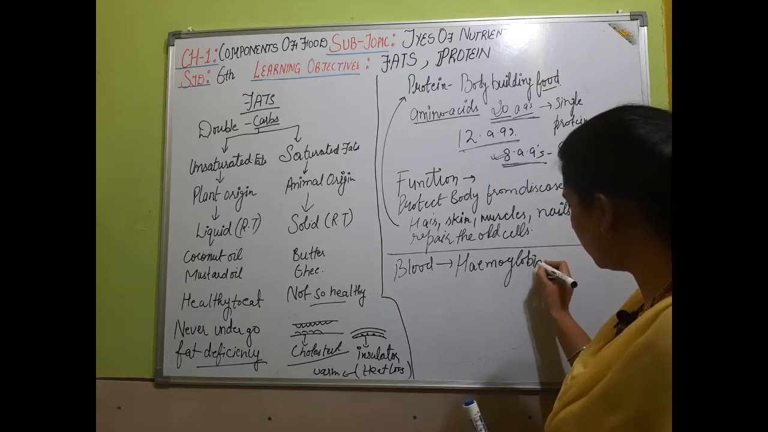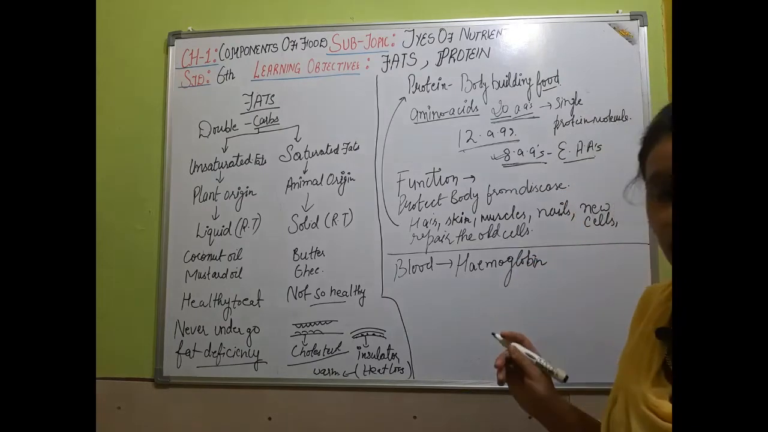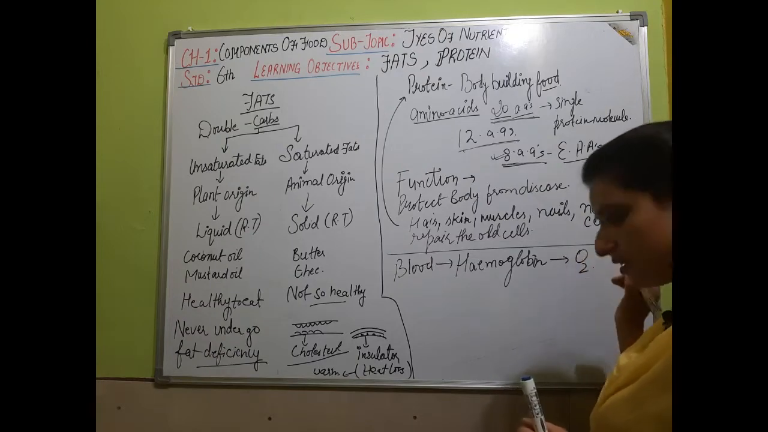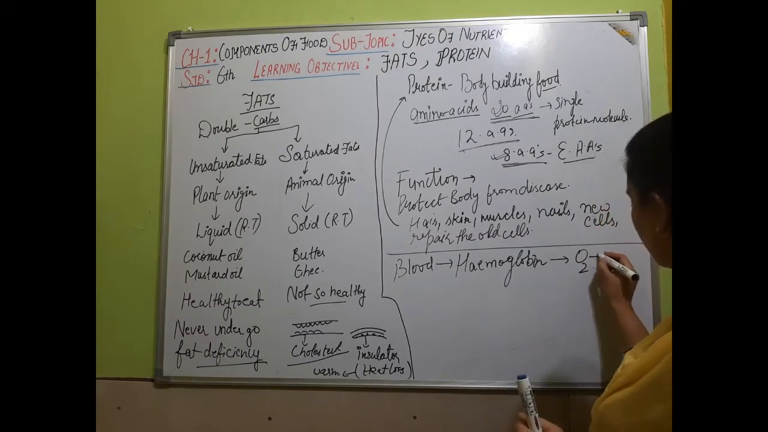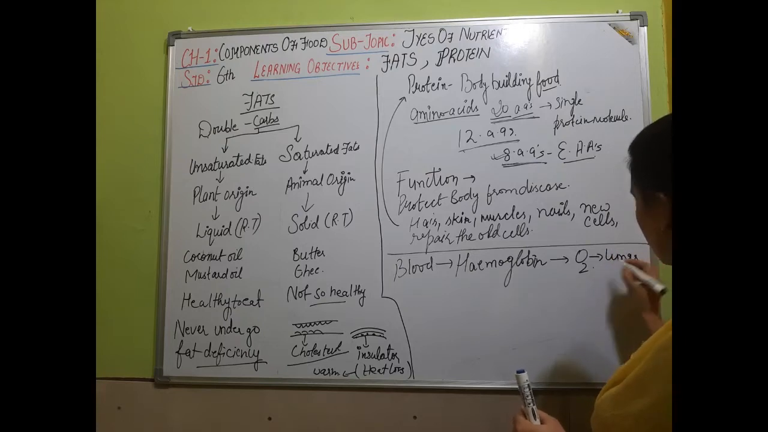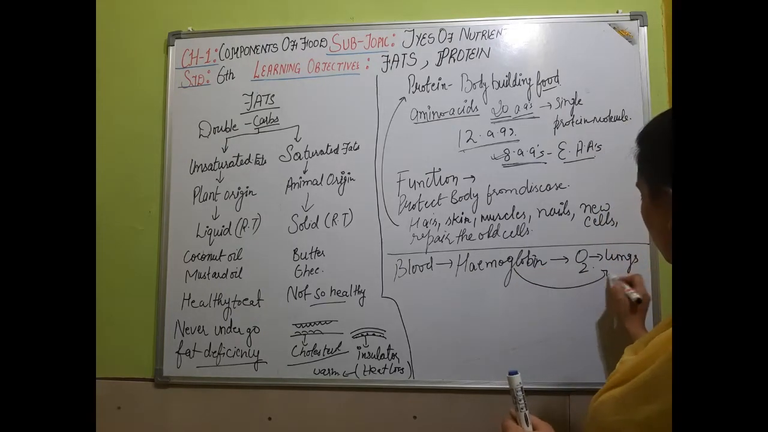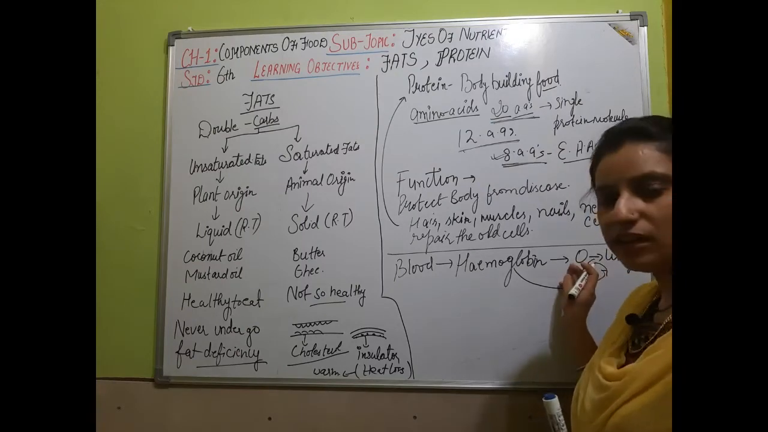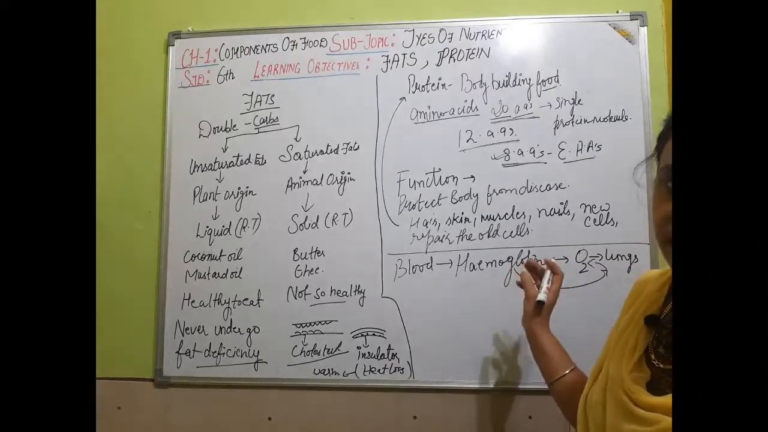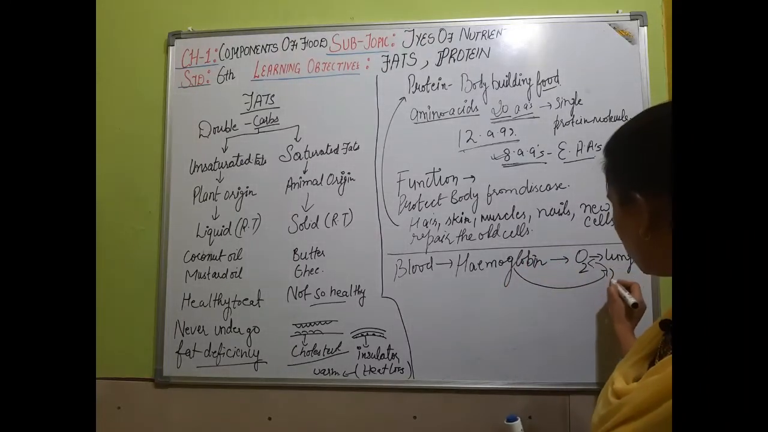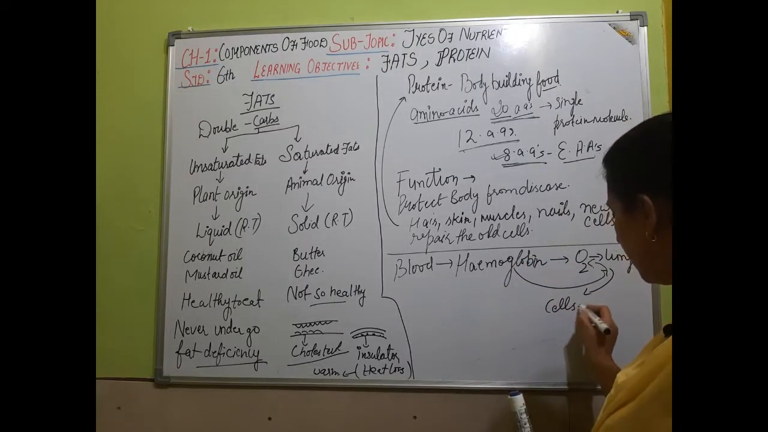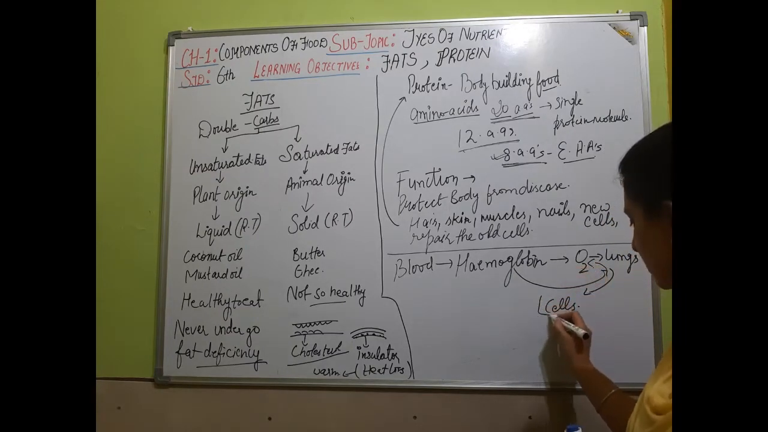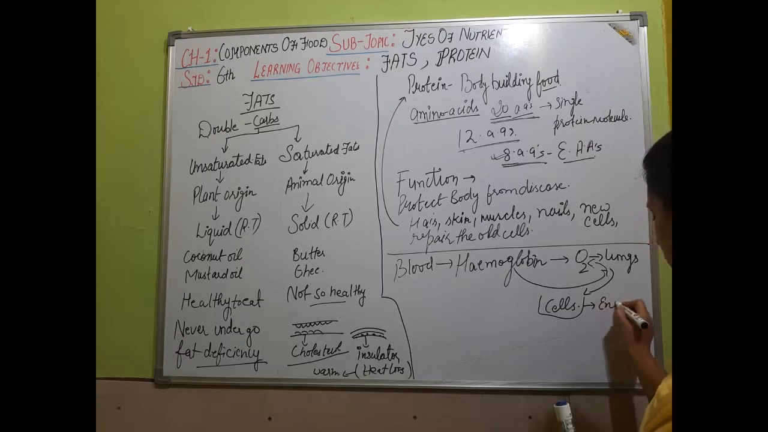And this hemoglobin carries out a very important function. It combines with oxygen, which it gets from the lungs. Hemoglobin goes to the lungs, takes up the oxygen, and this oxygenated blood is transferred to each cell, and there the cells utilize this oxygen and in turn release energy.